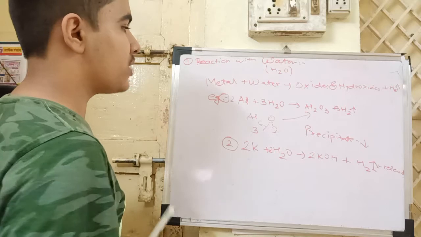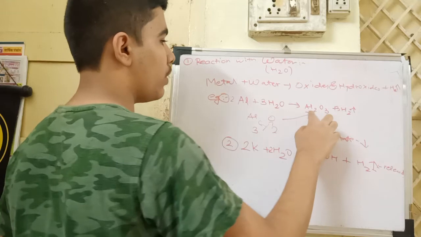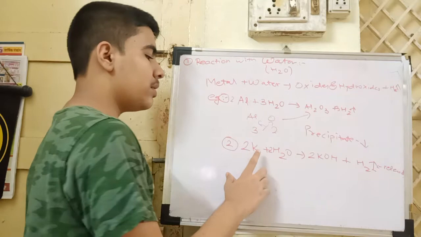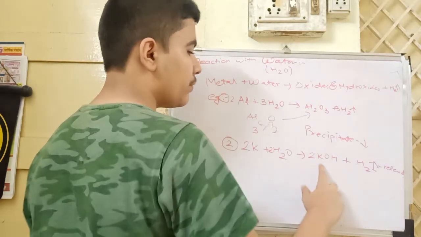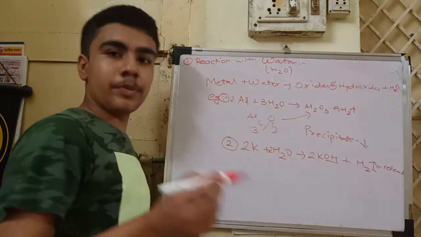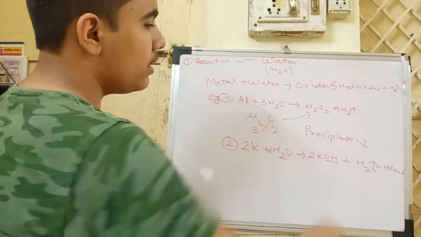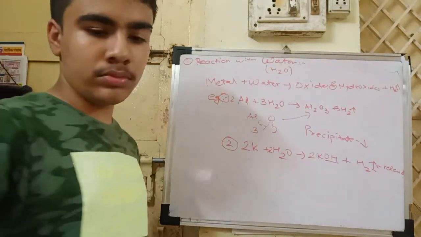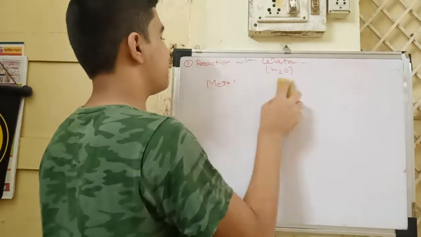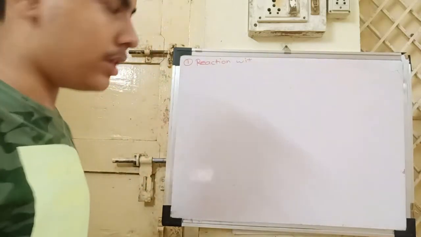It will form sometimes oxides, like 2Al plus 3H2O will form aluminium oxide and hydrogen gas is released. Then the second is potassium plus water, it will form potassium hydroxide. Whenever there is HOH, it means there is a hydroxide, and then hydrogen gas will be released in both, because hydrogen is less reactive than these.